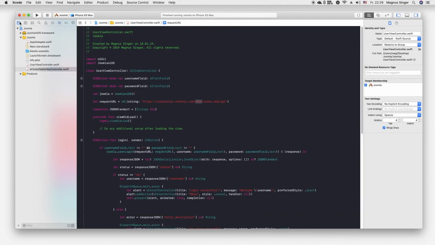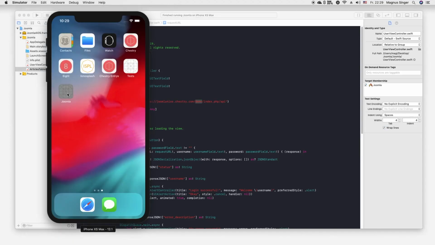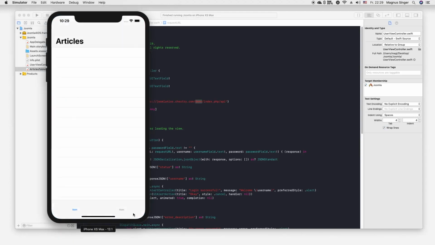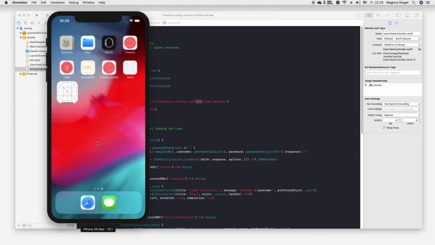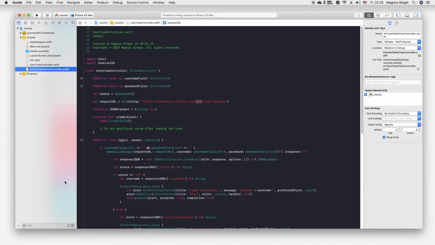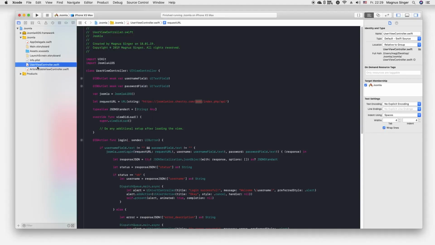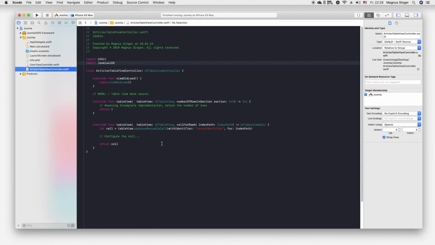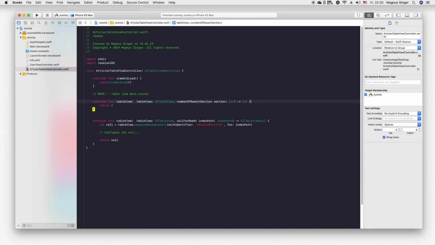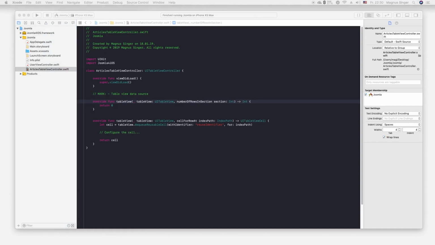If I close the app and open it up again, now you can see it, we are logged out again. So of course this is not suitable for a real world app. You will save it into core data and check it when the app starts, if the core data is empty or not. And if it's not empty, of course you load the username, etc, etc, you know that.